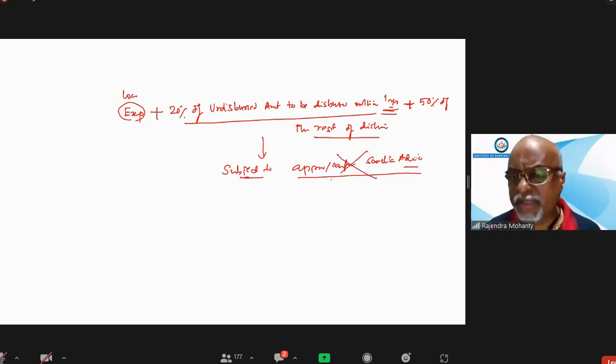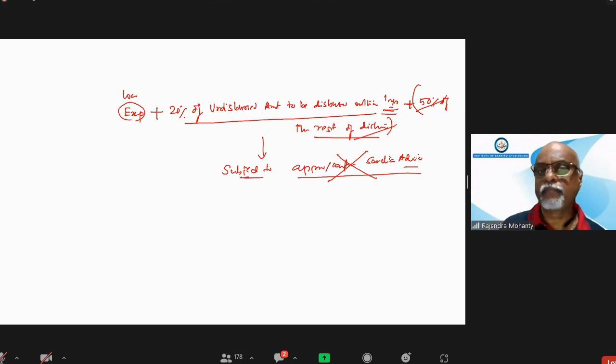If such things are not available, suppose the question says that there is no such approved and confirmed sanction advice, then this 50% clause will not be there. Only these two will be available, like CCOD, because since there is no sanction advice, this amount may not be disbursed. Okay, is it clear?